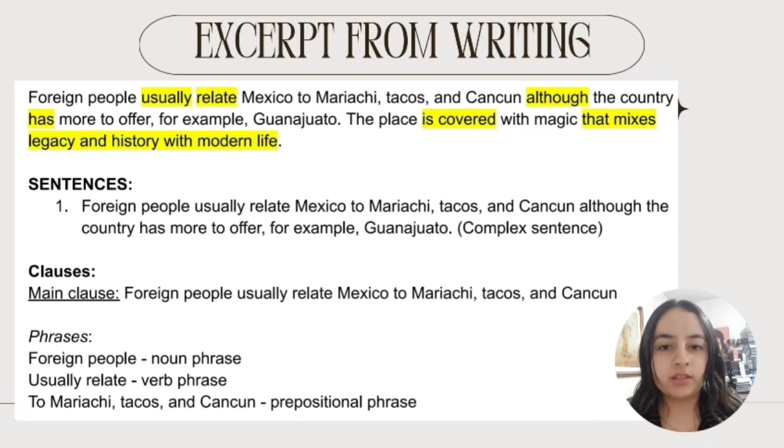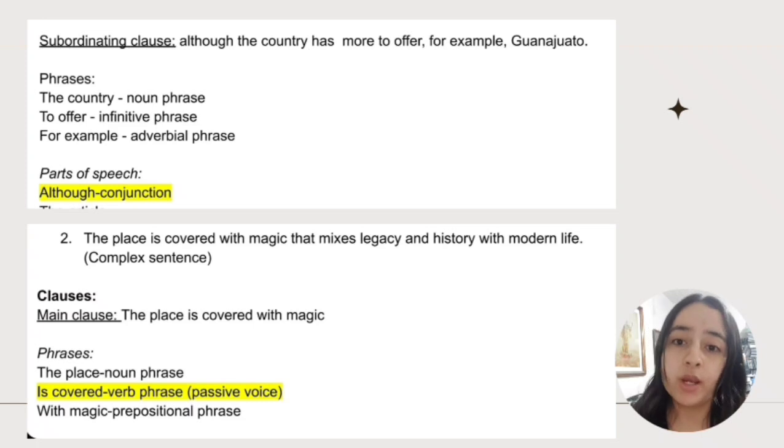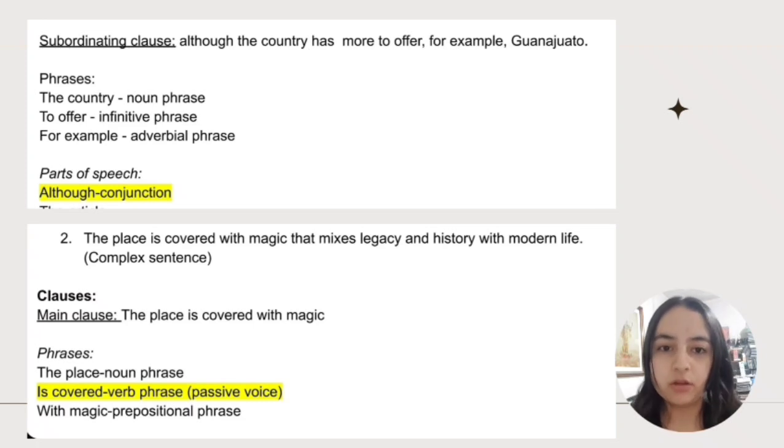So here we can see that the prepositional phrase "to mariachi, tacos, and Cancun" has three objects, which are mariachi, tacos, and also Cancun. Okay, so then we have the subordinating clause, which reads: "although the country has more to offer, for example, Guanajuato."